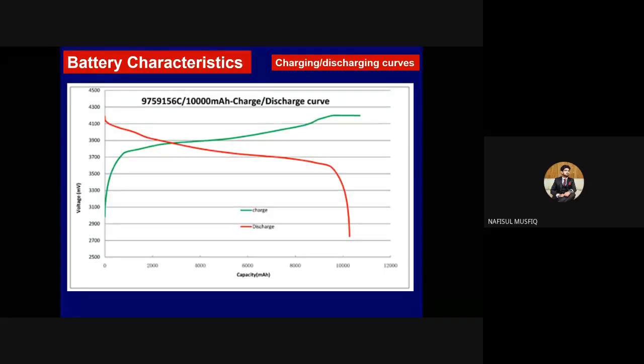Discharge percentage. What percentage am I going to get? Depth of discharge percentage, DOD. So at this point, what percentage am I going to get? 100%. DOD 100% means what?